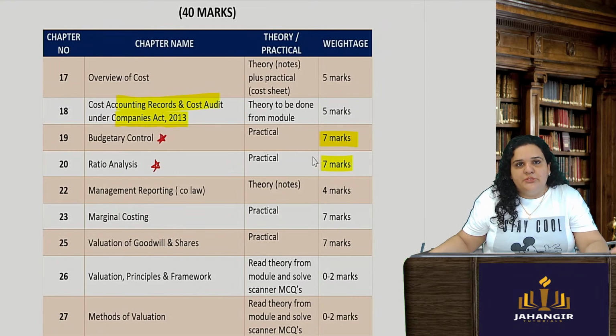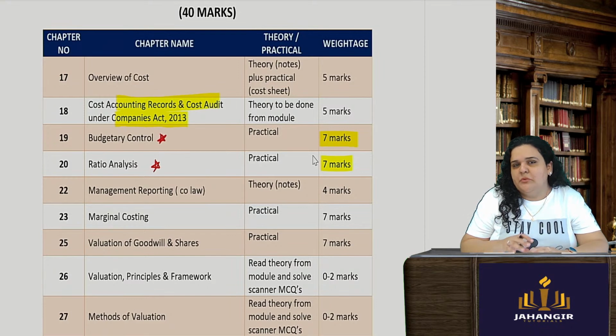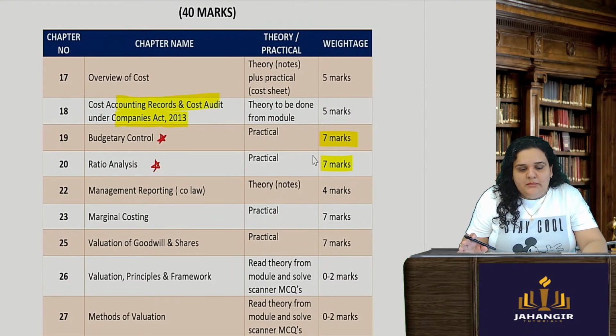Then you have again management reporting. Same thing again, director's report, management analysis report. Okay, it is 0 to 4 marks. You can just read the theory once and solve the theory MCQs, and you are done in this particular chapter also. Coming to the next important one, which is marginal costing.